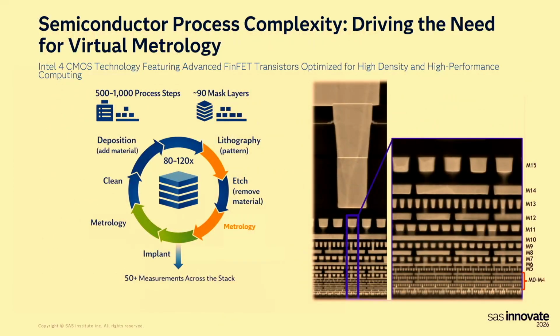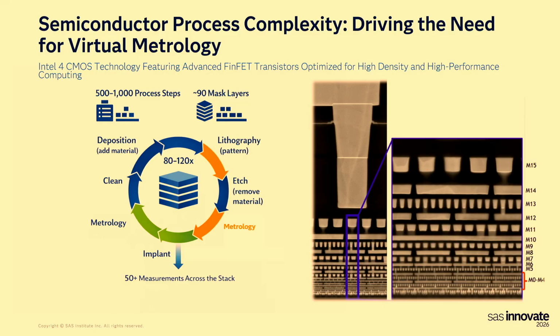So let's look at a very complex, dynamic process: advanced semiconductor manufacturing. This is where my heart belongs. To show you the complexity of the devices we make, the image on the right-hand side is an Intel 4 CMOS technology featuring their advanced FinFET transistor. And you see that involves so many layers, right? If any issue, any crack, any problem in the layers down below happens, that propagates through the device and causes a major defect problem.